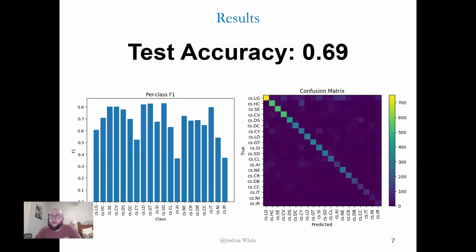I also just wanted to quickly point out that my model does, in fact, underperform, or at least appears to, on more recently developing subject areas. As I mentioned before, artificial intelligence. As you can see on my per class F1 chart on the left here, CS.AI is roughly tied, but I think it has the lowest F1, which, as I said, when I'm splitting by time is pretty much expected.